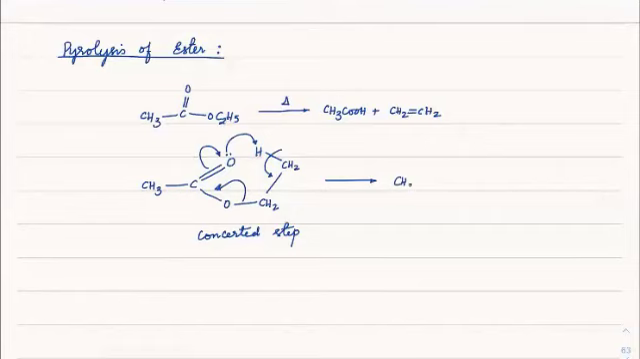Let me show the transition state now. O here, CH2, which is breaking, CH2, then we have CH2, and this bond is breaking, and this bond is making. So you can see there is a 6-membered cyclic transition state, 6-membered here with double bond and double bond.